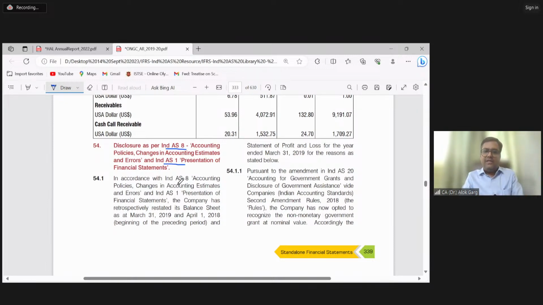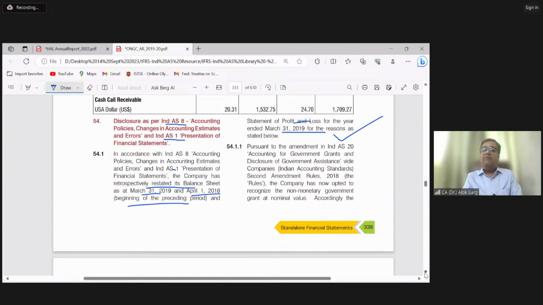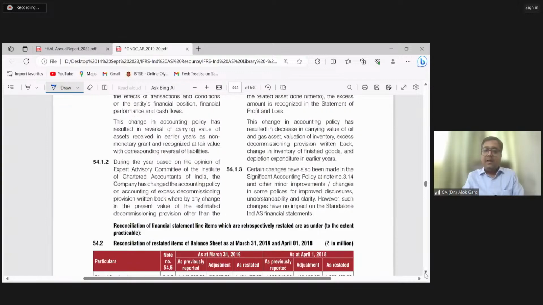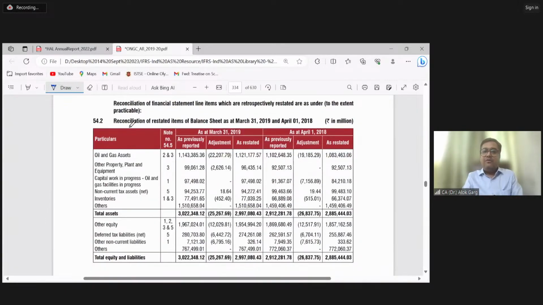You can see that in accordance with Ind AS 8 and Ind AS 1, the company has retrospectively restated its balance sheet as on 31st March 19 and 1st April 18, the beginning of the comparative period, and the statement of P&L for 31st March 2019. And they have given the reason why they have done this restatement and why they have given the third balance sheet. Apart from that, they have also given the reconciliation. It is required by Ind AS 8. What was the previous number?